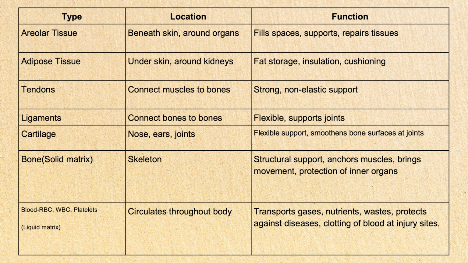The last kind of connective tissue is also called the fluid connective tissue, that is the blood and the lymph. The blood has three types of cells, the RBC, the WBC, and the platelets. The blood circulates throughout the body. It is responsible for transporting gases, nutrients, and wastes. The WBC present in the blood protects against diseases, and the platelets are responsible for clotting of blood at sites of injury.